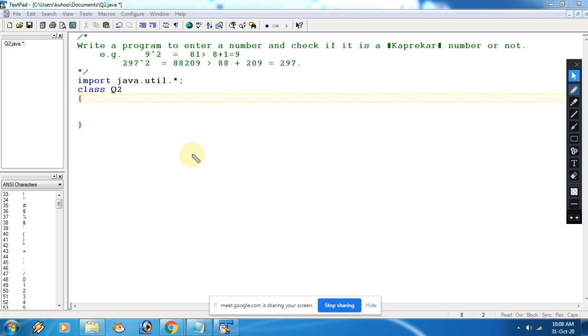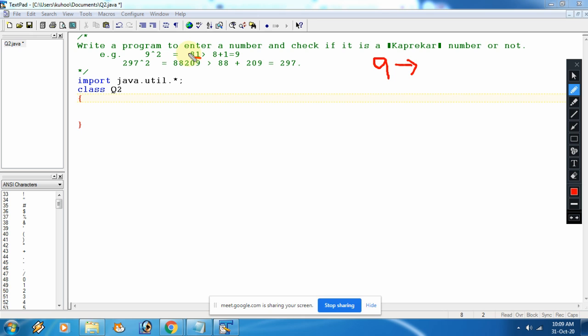Now see, I am not writing the question in the menu driven form; I am doing a separate program. Write a program to enter a number and check if it is Capricorn or not. What are Capricorn numbers? Just try to understand here. Suppose the number you have entered is 9, a one digit number. First of all we will find its square; in the example I have shown here, 81. Then we will see if this square has an even number of digits. Please pay attention here. This square is coming in an even number of digits, like 2 digits.